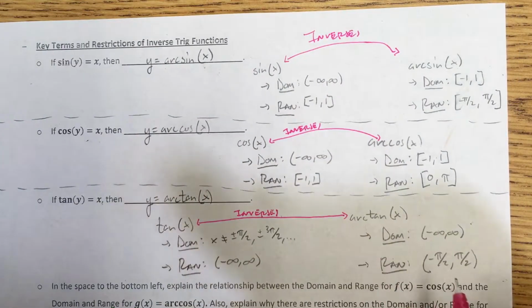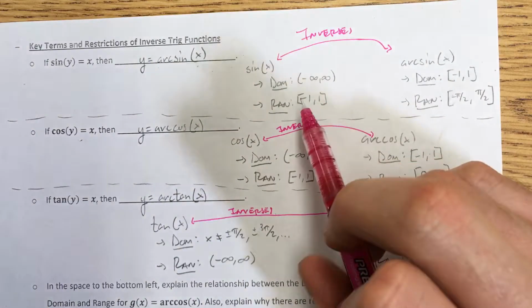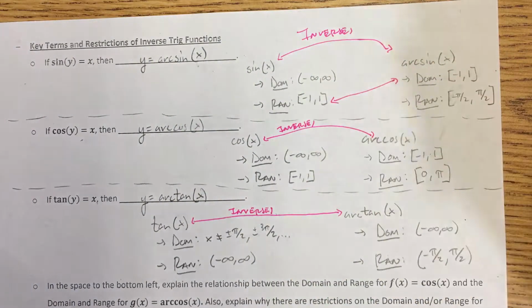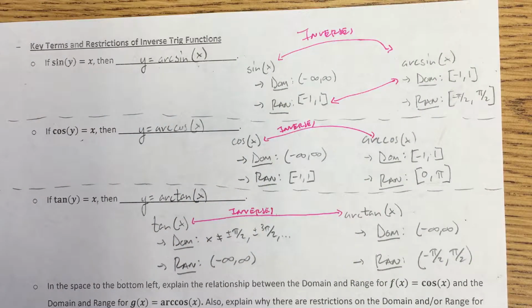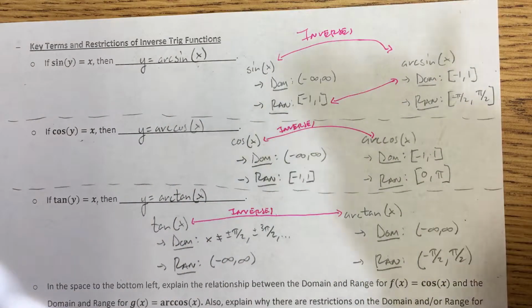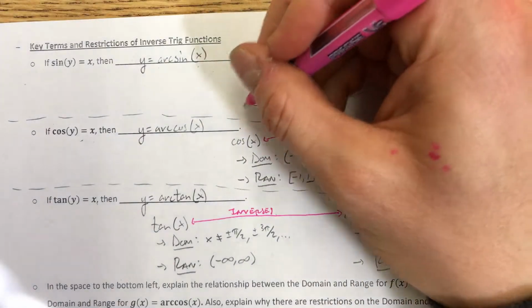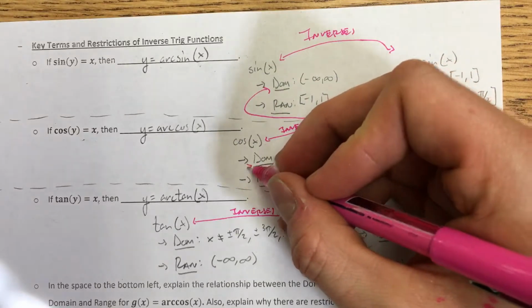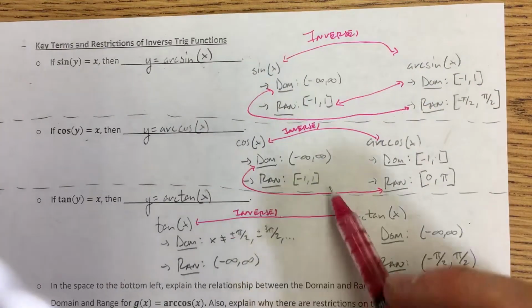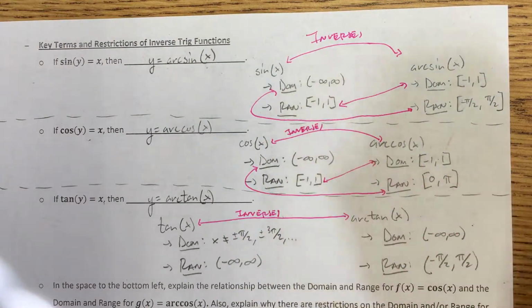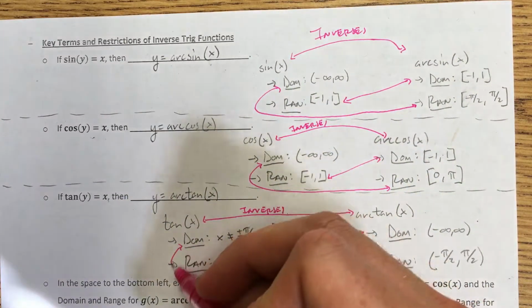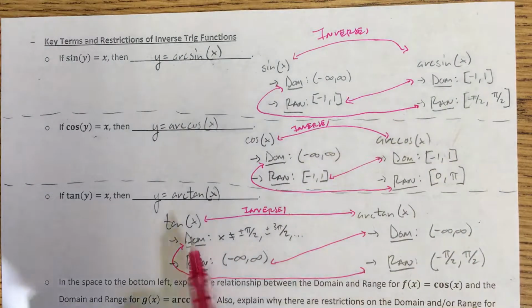Because they are inverses, the range for sine will become the domain for arc sine. What should also happen is that the domain should become the range. The domain should become the range. Similar thing here. Range became domain. Range became domain. But the domain did not become the range in its entirety.